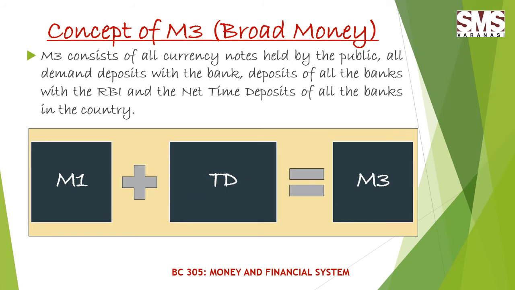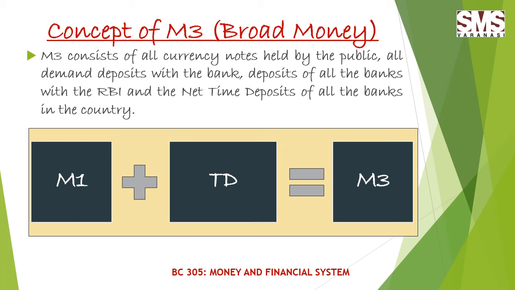So the equation here we can derive as M1 plus TD is equal to M3. The main components of M1 were the currency with the public, demand deposits with all banks, and other deposits which are held with the Reserve Bank of India.